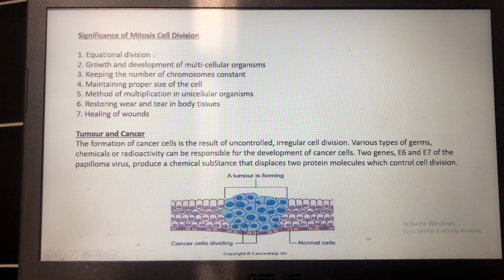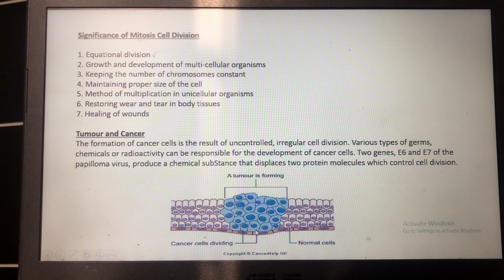So here is a figure explaining how cancer and tumor cells are produced. These are the normal cells and they divide normally and in a controlled manner, but when the control is displaced, look at how an aggregation of cells is made. This is how a tumor or cancer is formed.